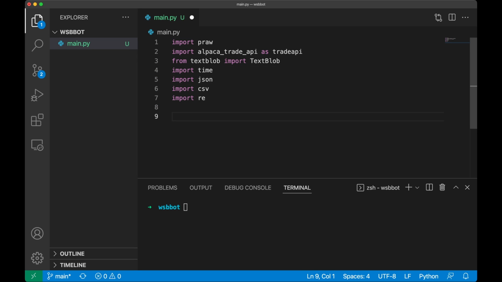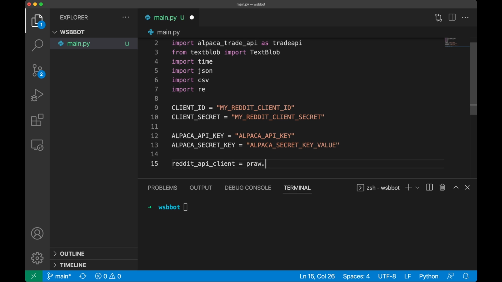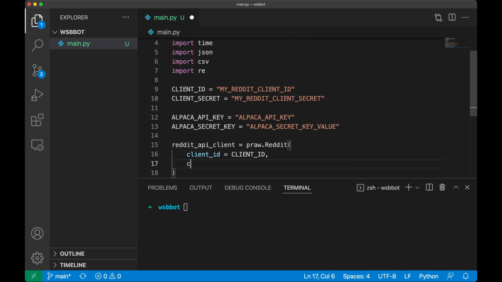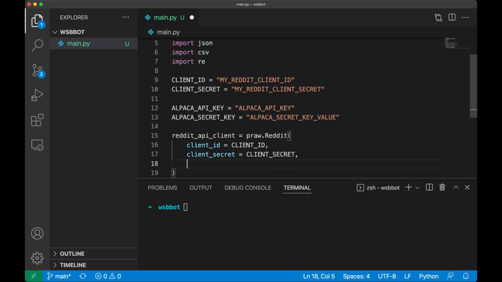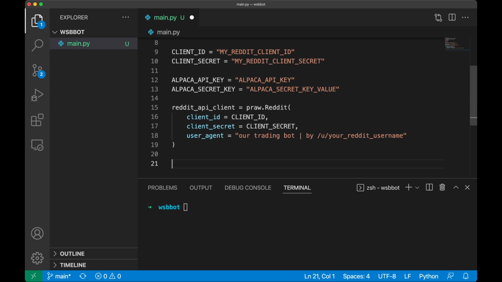So the next step in this process is copying over the credentials that we'll need to access the Reddit API and the Alpaca API. These come in the form of a client key and client secret, and they're both available through their respective websites. I'm going to be setting these to just fake values, but you should set it to the one that's set up to interact with your specific Reddit or Alpaca account. Then we're going to initialize the Reddit API client. And this is done using praw, just pass in your client ID and client secret. Then we're going to set a user agent, which is basically a string that Reddit uses to identify what bot is making these API calls.